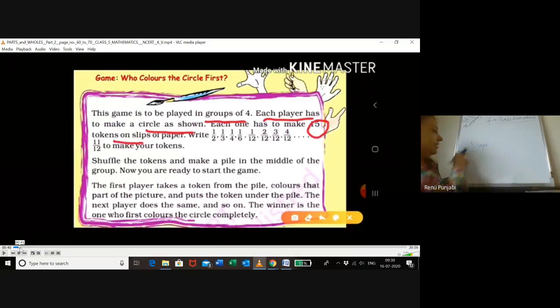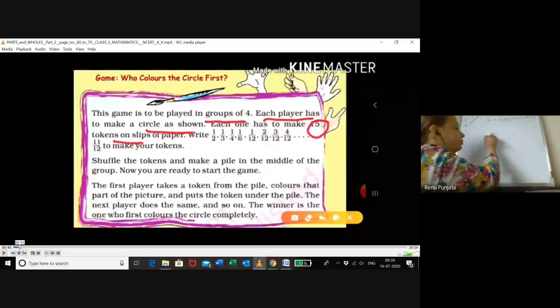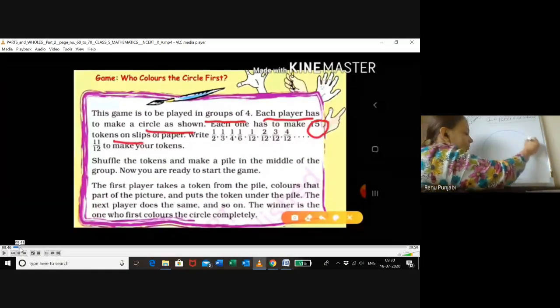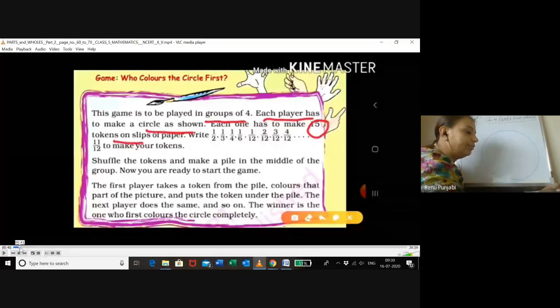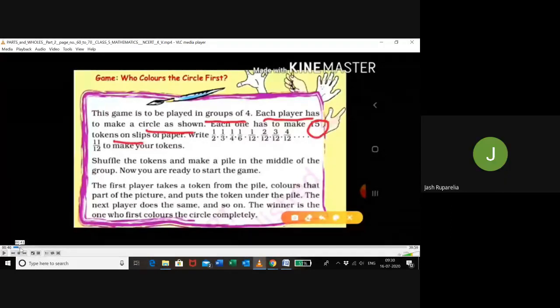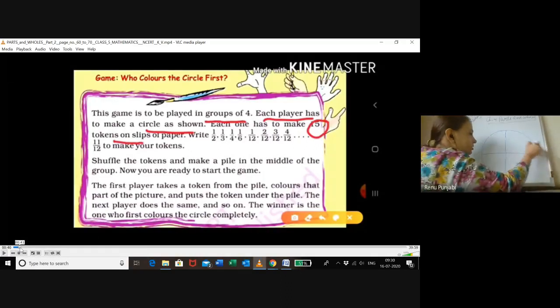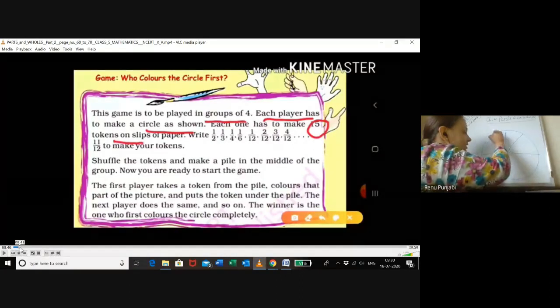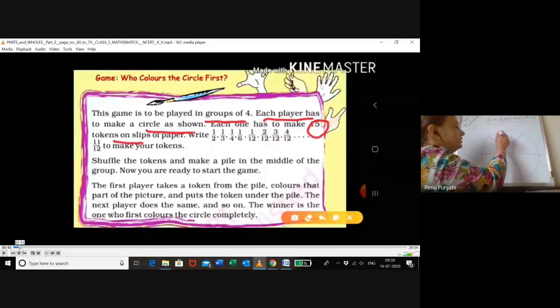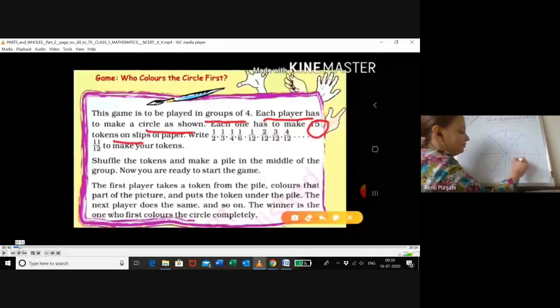See, there is a circle given in your book, and they have divided that circle into 12 equal parts. Can you count how many parts there are? 1, 2, 3, 4, 5, 6, 7, 8, 9, 10, 11, 12. So I will also divide this into 12 equal parts. 1, 2, 3, 4, 5, 6, 7, 8.